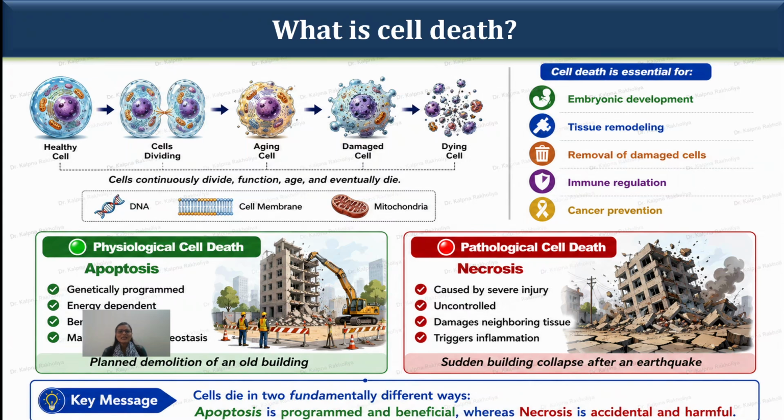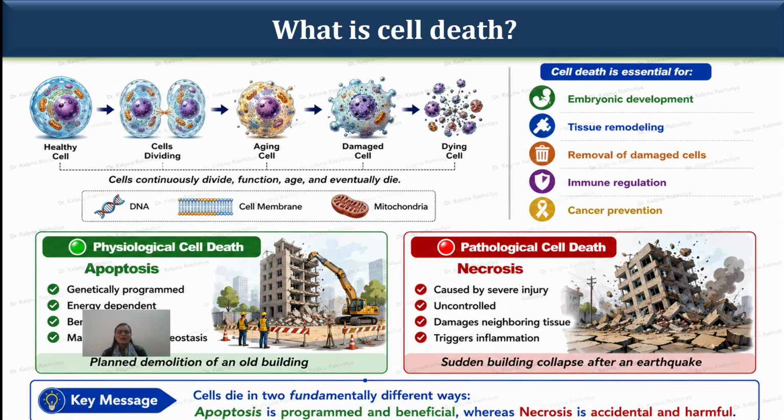So in apoptosis, how does cell death occur? It is a genetically programmed process. We already discussed this in the last lecture. It is energy dependent, beneficial, and maintains tissue homeostasis. When we call it necrosis, it is a pathological cell death. It is caused by severe injury, is uncontrolled, damages neighboring cells and tissue, and triggers inflammation. So this is a major difference between apoptosis and necrosis.